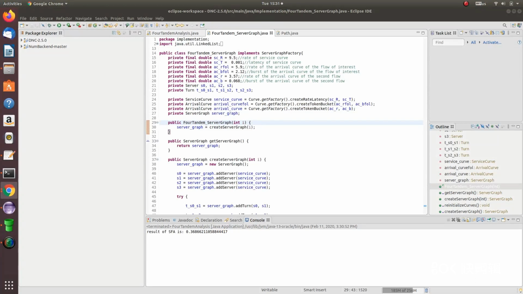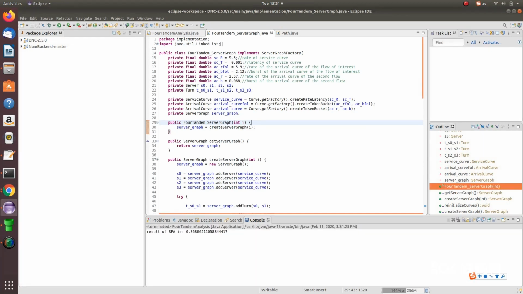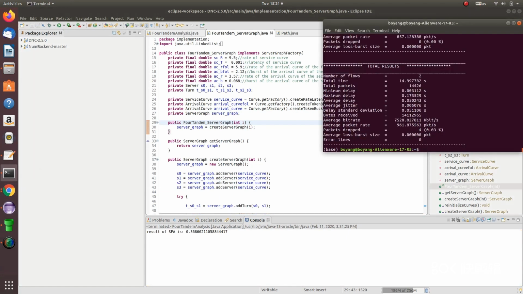It shows the resulting upper bound, which is approximately 0.37 seconds. The empirical measurement is 0.174 seconds, which is well below the upper bound. This comparison shows a limitation of the network calculus, which is the tightness of the bound. Since network calculus takes the upper bound of input traffic and the lower bound of the guaranteed service, the discrepancy between the analytical bound and the measurement result might be large. We want to find the reason causing the discrepancy and minimize it to make the bound tighter.